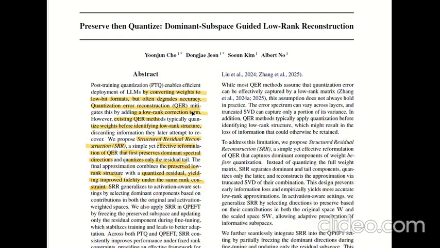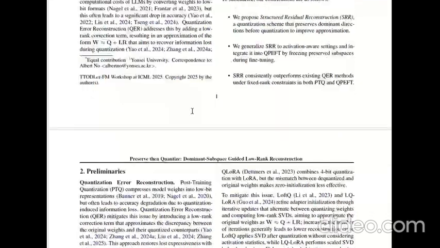Quantize, dominant subspace guided low rank reconstruction. We are looking at the problem of post-training quantization, PTQ, and specifically quantization error reconstruction. The standard objective is to approximate a weight matrix W with a quantized component Q and a low rank correction LR, such that W equals Q plus LR. So if we go to figure 1 on page 3,